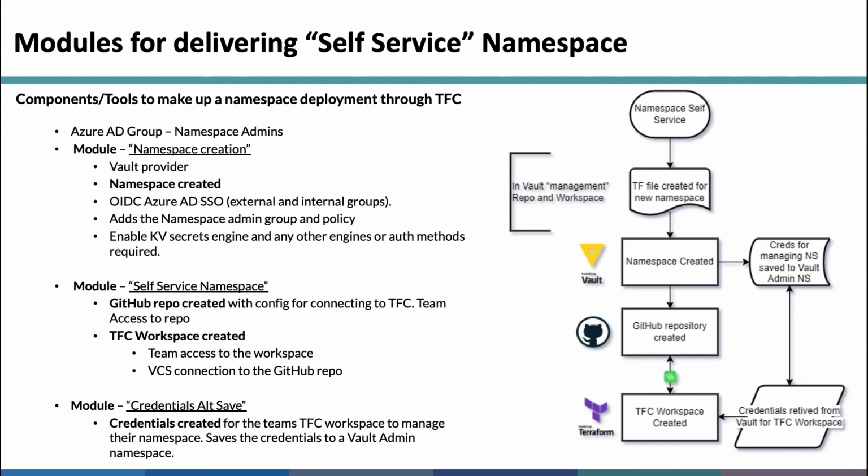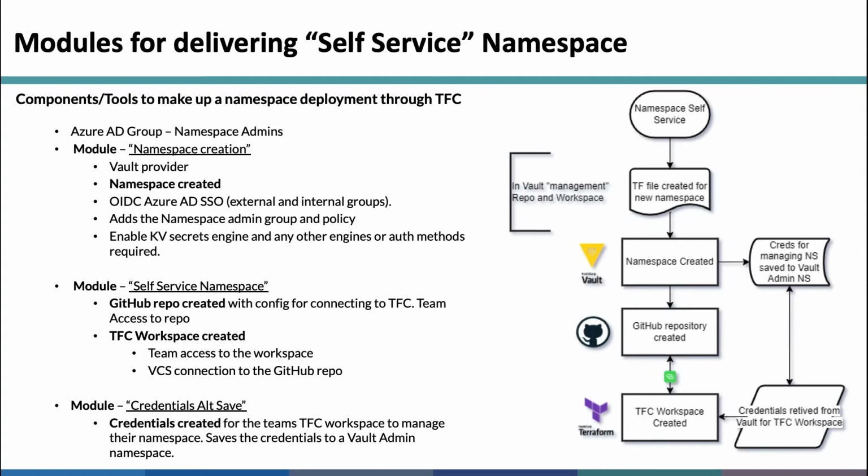And then we also built what we would call the self-service namespace module, and that one is used in conjunction with the namespace module, as mentioned. The self-service module creates the GitHub repo, which is pre-populated with a TF template to help get them started with understanding how they'd want to use TF to manage their Vault namespace.